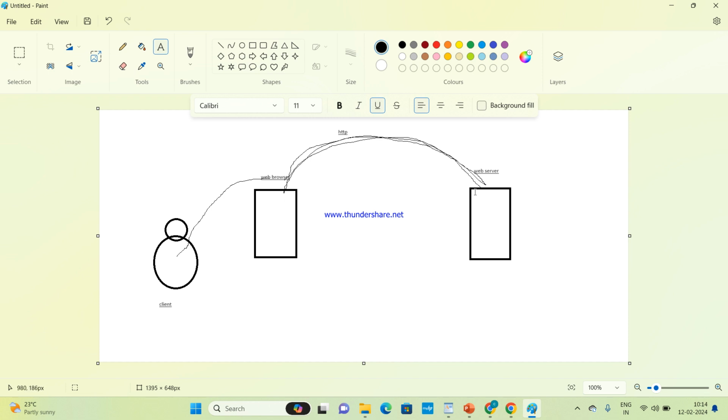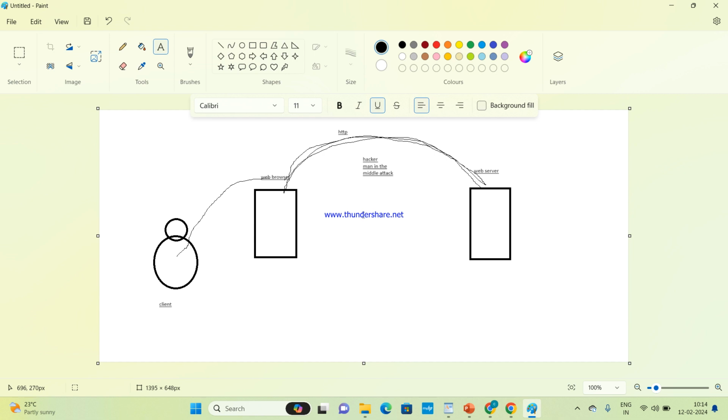But the data which transfers here will not be encrypted. If we use HTTP, anyone can hack it. In between, there can be a hacker who can hack the data, which is known as a man in the middle attack.